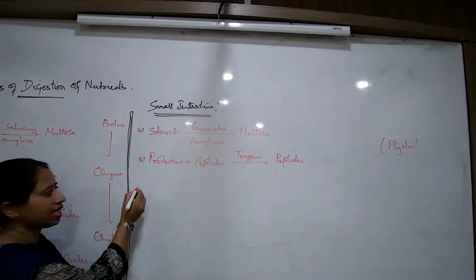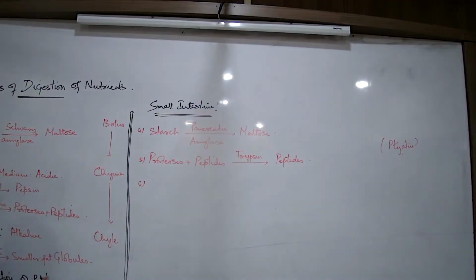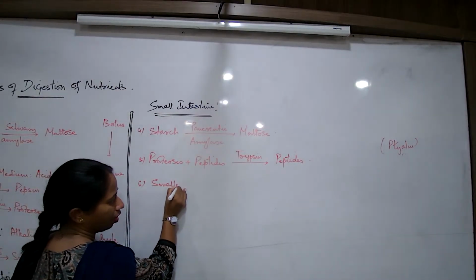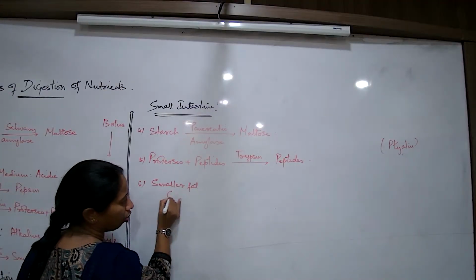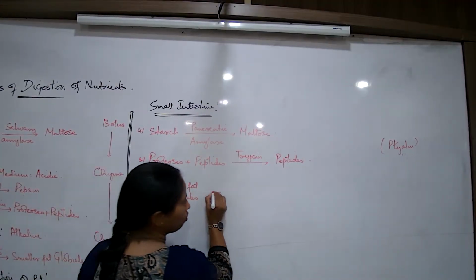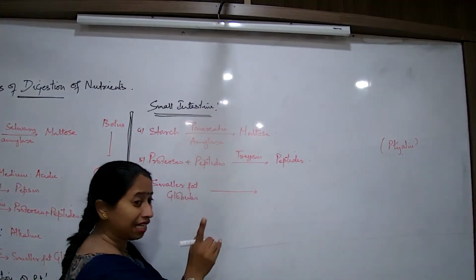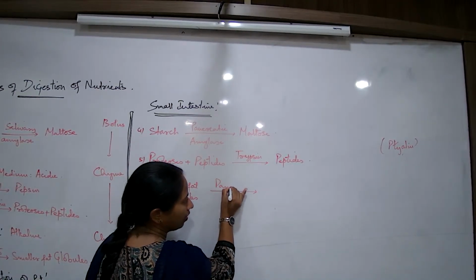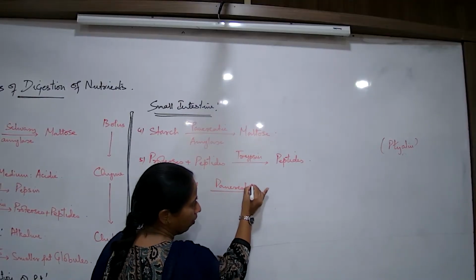I talk about the sixth step. Sixth step, I have to talk about fats now. This partially digested fat further breaks down in the intestine. So I'll take smaller fat globules. Now, smaller fat globules have to be broken down by a pancreatic enzyme, the fat digesting one, which is pancreatic lipase.